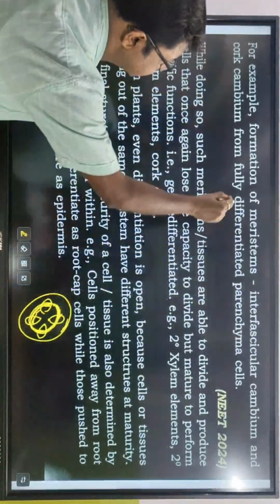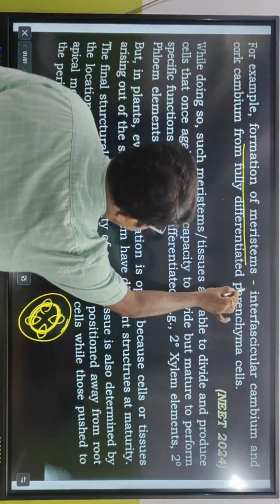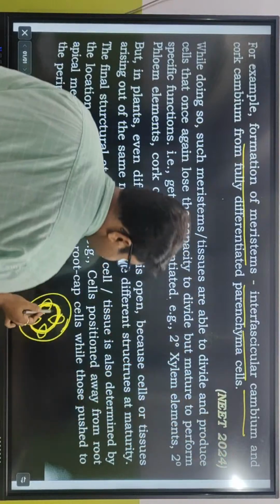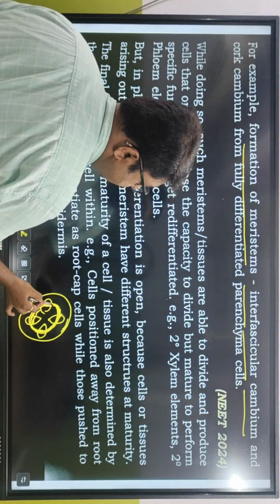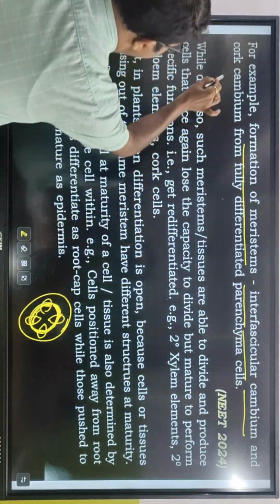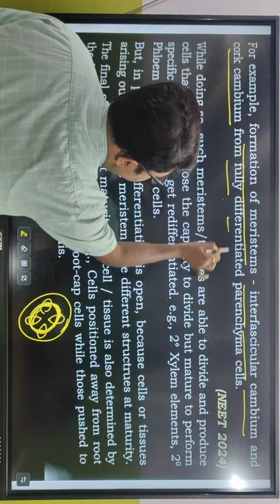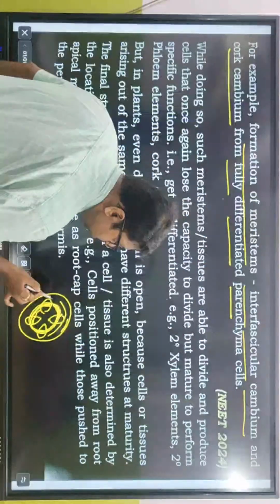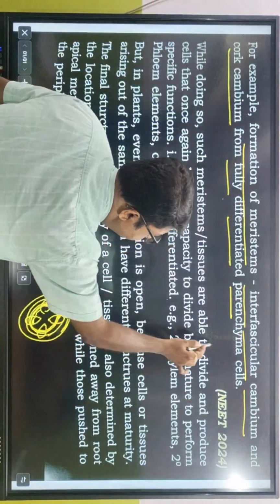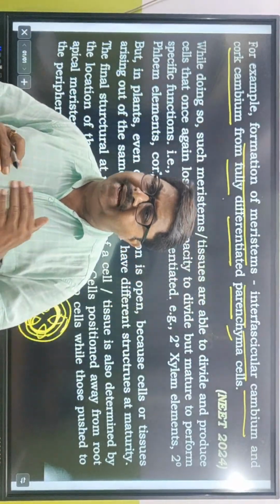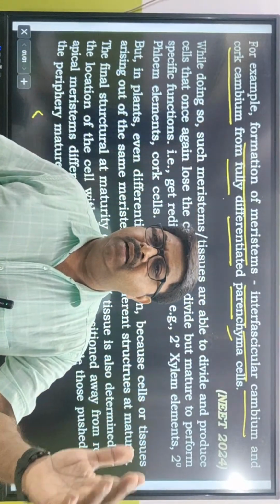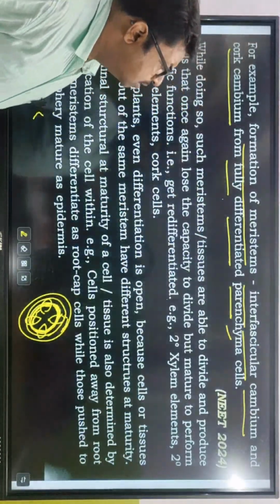So what is the example? Example of the formation of meristem: interfascicular cambium, যেটা বললাম মাঝখানে, দুটো vascular বান্ডলের মাঝখানে interfascicular cambium, and cork cambium form fully differentiated parenchyma cells. Cork cambium উপরের দিকে, they form fully differentiated parenchyma cells. তার মানে কি? এরা প্রথমে ডিভাইড করেছিল, তারপরে they have stopped dividing, and again they have started dividing to form into parenchymal cells. That is called de-differentiation.